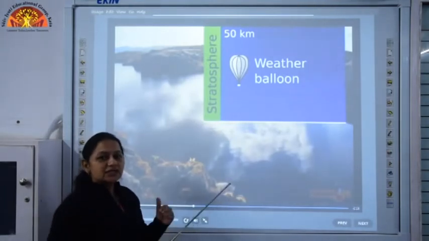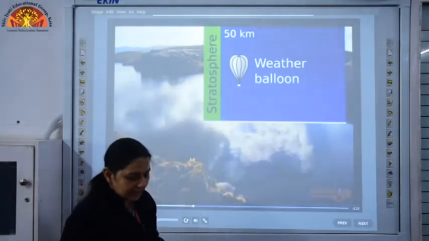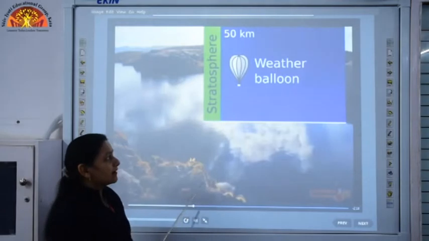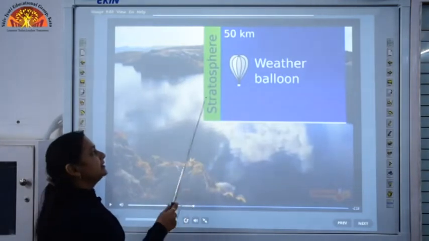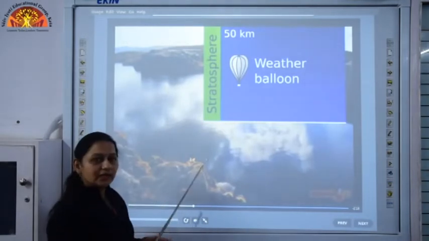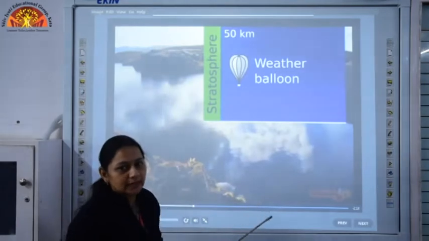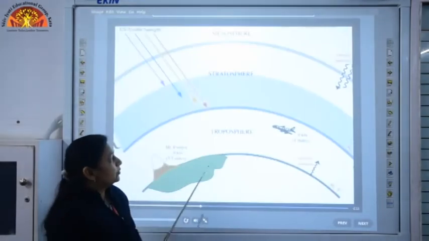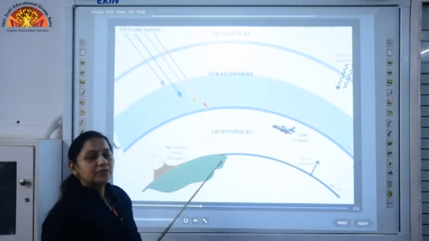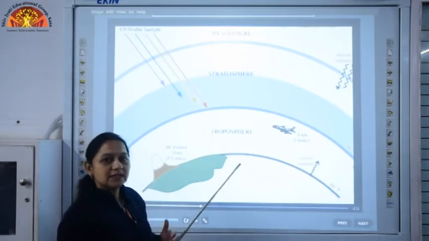It lies just above troposphere and it is the second layer of the atmosphere, and all the aircrafts fly in this layer, and the above part of this stratosphere layer comprises of the ozone layer, and this ozone layer, as you can see, protects our earth from ultraviolet rays of the sun.